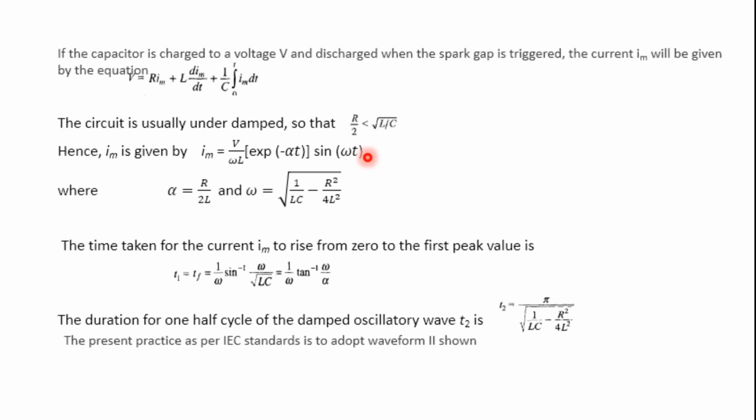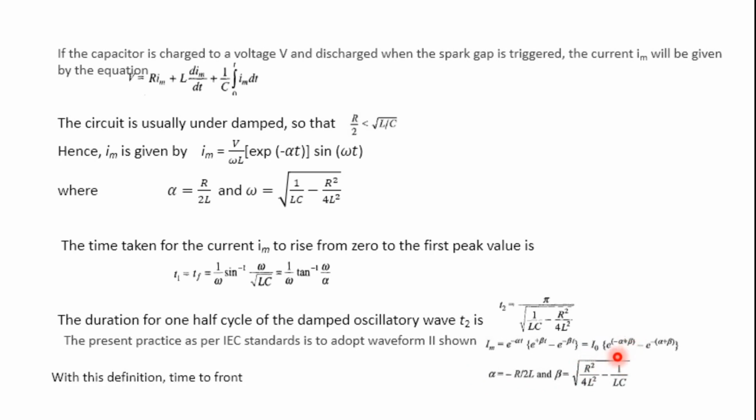The present practice as per the IEC standards, as I told in the previous slide, is to adopt the second waveform, from which we can get the Im value. This is given by e to the power of minus alpha t and e to the power of minus beta t, where alpha is equal to R by 2L and beta is equal to root of R square by 4L square minus 1 by LC.